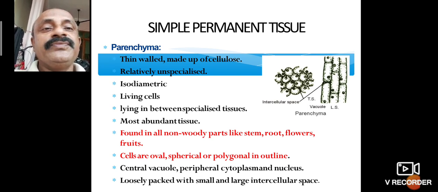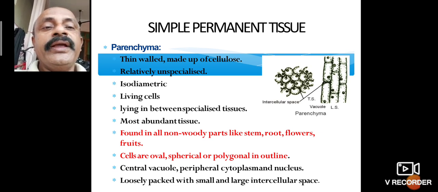The cells are thin-walled, made up of cellulose. They are relatively unspecialized, isodiametric cells. Isodiametric means that growth and development is different. They are living cells, which means all cells are active and growth and development take place throughout life. They can perform metabolic activities and lie in between specialized tissues.